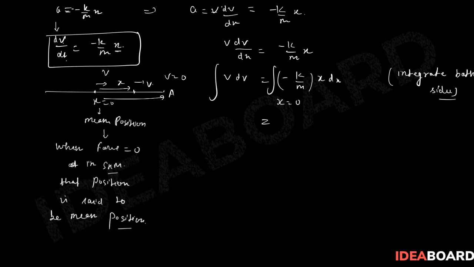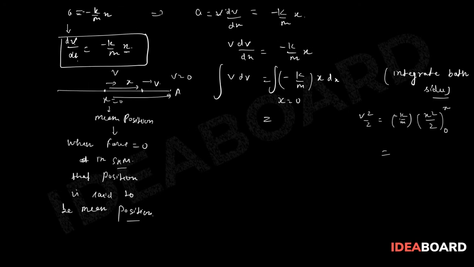If you integrate, now we need v as a function of x, so that we can find x as a function of t. So here, instead of using x equal to 0, I am using when I was at x equal to a, at this point, and when I'll be at a random point x, the velocity at x equal to a will be 0, we have seen in the diagram, and then the random velocity will be v itself.